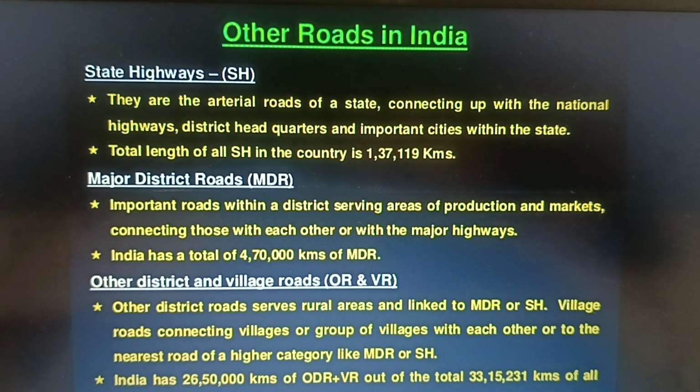Village roads connect villages or groups of villages with each other or to the nearest road of a higher category like MDR or SH. So the total length of the other district roads and village roads is 26,50,000 kilometers of ODR plus VR, out of which the total is 33,15,231 kilometers of all types of roads.